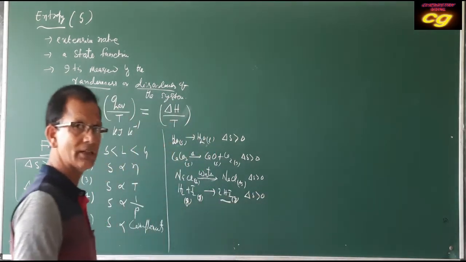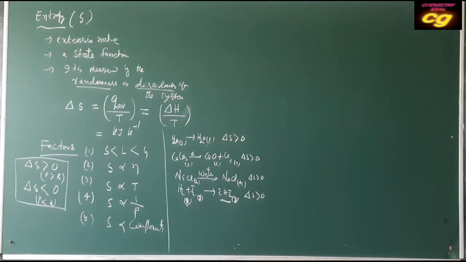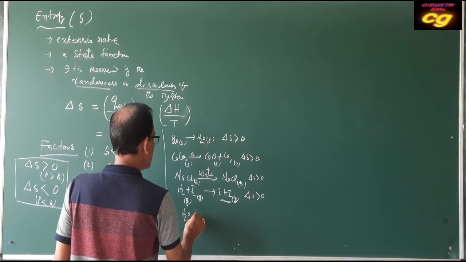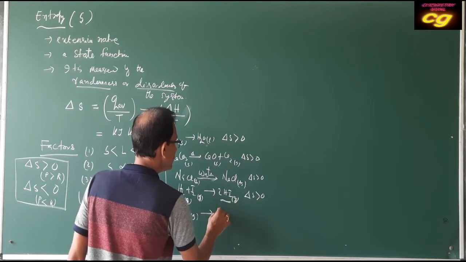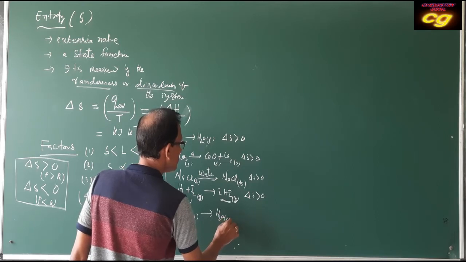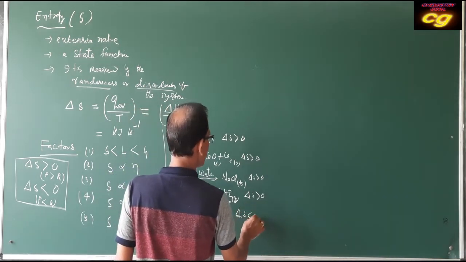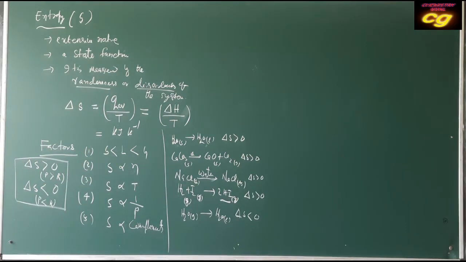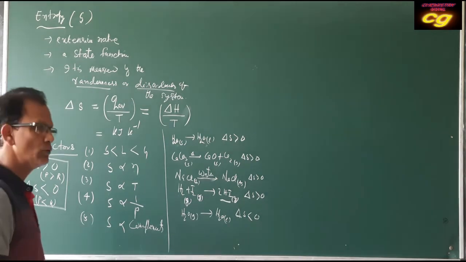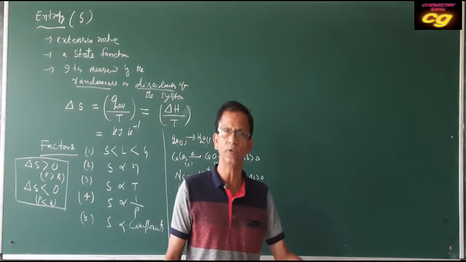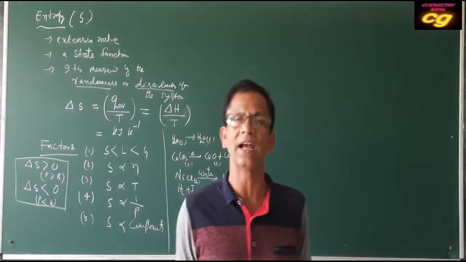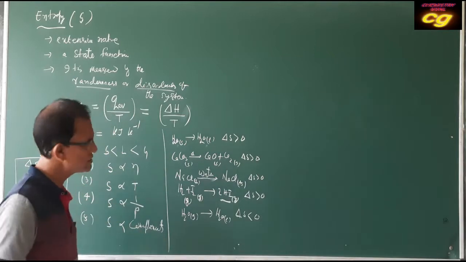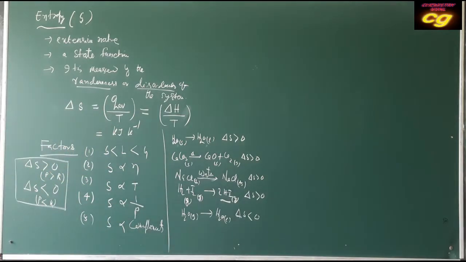And if you convert gas, such as steam, to liquid, by condensation, then entropy decreases. These are the very important factors related to entropy change. To calculate entropy change, you compare the entropy of the reactants and products. If reactants have lower entropy than products, then entropy increases.